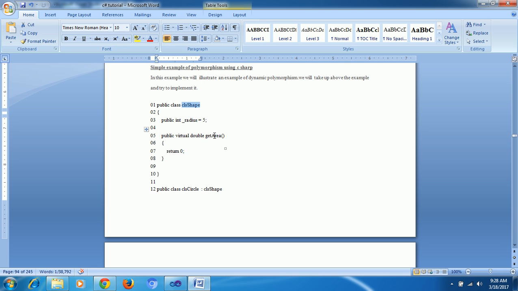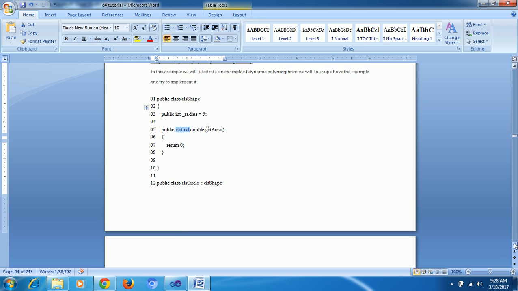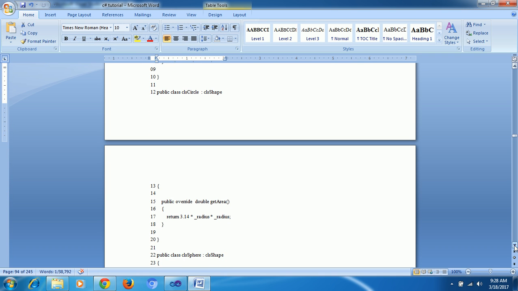Afterwards I created radius and get area, and it is returning 0. Then I am inheriting class circle from class C. This is my class C, and here I gave the virtual keyword. Here is one more, class circle, which I am inheriting from class C. Here I gave get area again, but here I gave override.